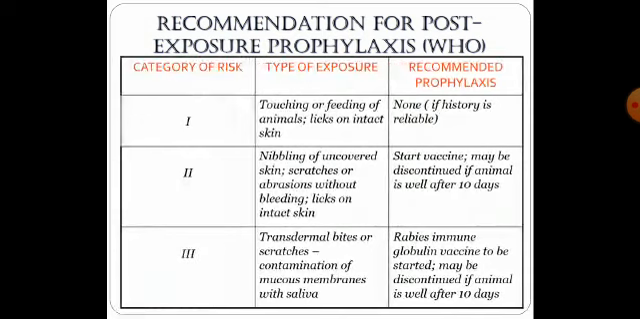This table shows us the different categories of risk. There are three categories depending on whether the animal has just touched, licked or bitten hard into the skin. So depending on that, whether we need to start the vaccine or whether we need to give the immunoglobulins, this table explains that.